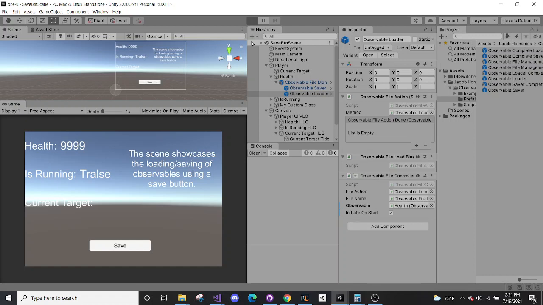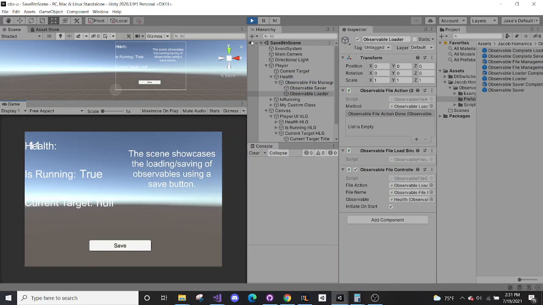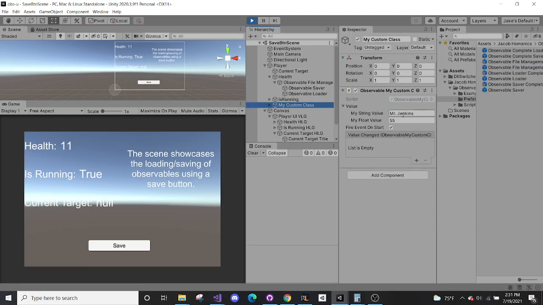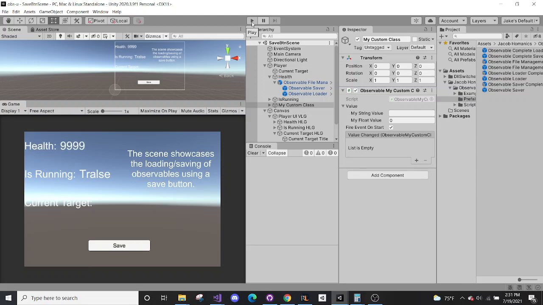So those values we had set previously get loaded back in. And again, as you can see here, current target is null. It's because we did not save that one. However, my custom class as well, we got Mr. Jenkins back, and 55. Let's go ahead and exit play mode so that we can see the custom class gets cleared out.